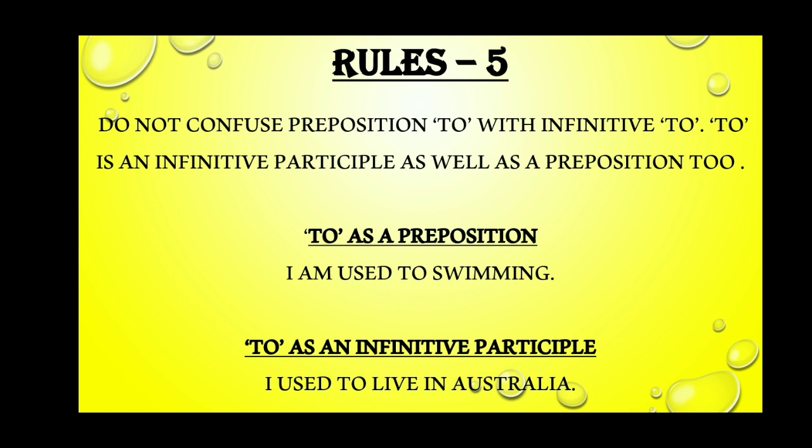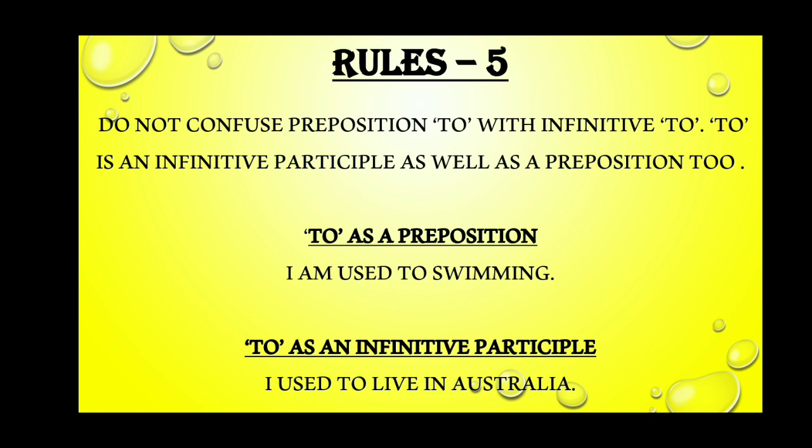Rule number 5 says do not confuse the preposition to with the infinitive to. The to is an infinitive particle, just like to sing, to dance, etc., as well as a preposition, like to me, to Moscow, etc. Here is an example of to as a preposition: I am used to swimming. And to as the infinitive particle: I used to live in Australia.